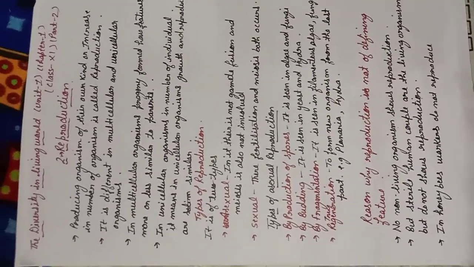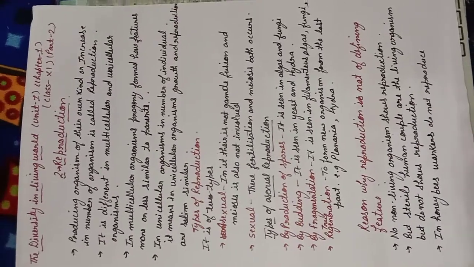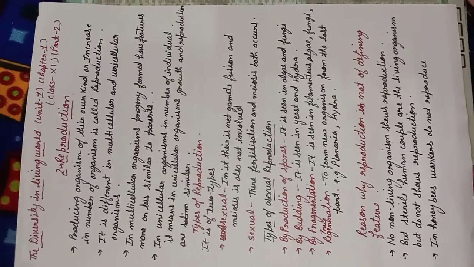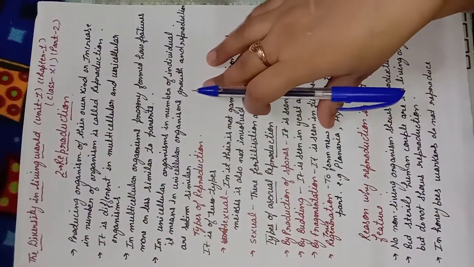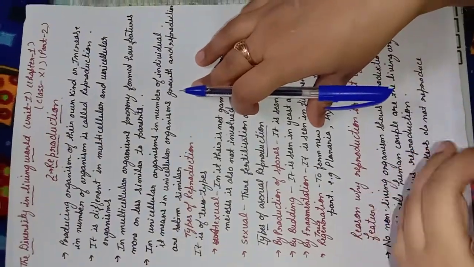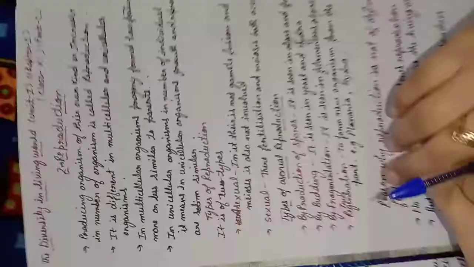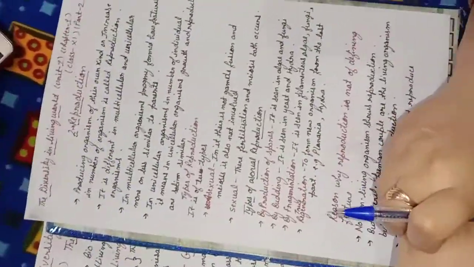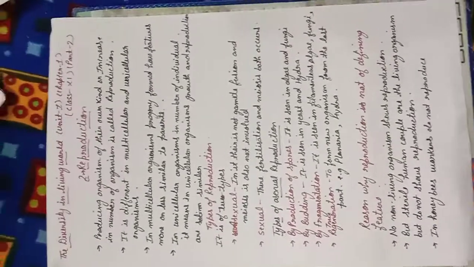Now in multicellular organisms this reproduction process is very similar to unicellular organisms, but the only difference is that in unicellular organisms the number of organisms is not increasing, meaning all the life processes take place in the same organism, but in multicellular organisms growth and reproduction are very similar. Now we have two types of reproduction, asexual and sexual reproduction.